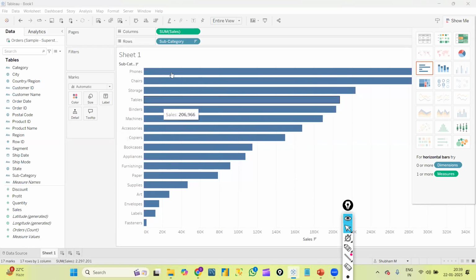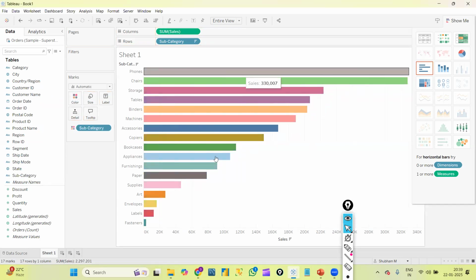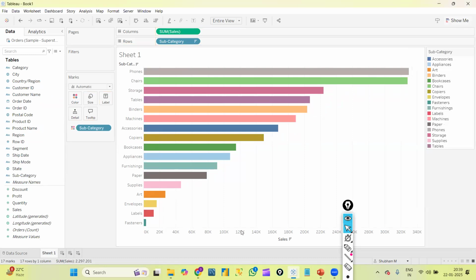So now if I wanted to change color here, what we can do, suppose for each and every subcategory I wanted to give different colors, I'll just drag this subcategory and drop it in the color part. Then I'll get some colors like this, right? So this is very easy to understand.